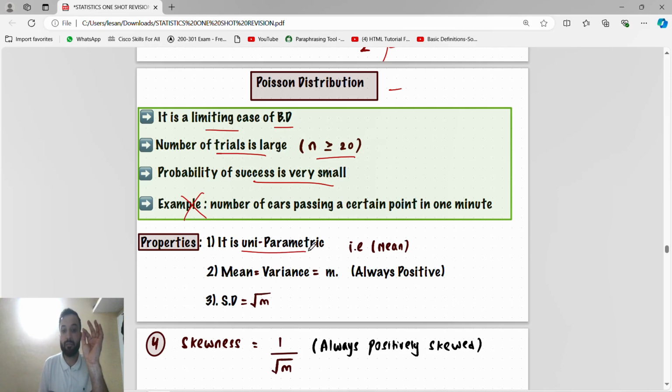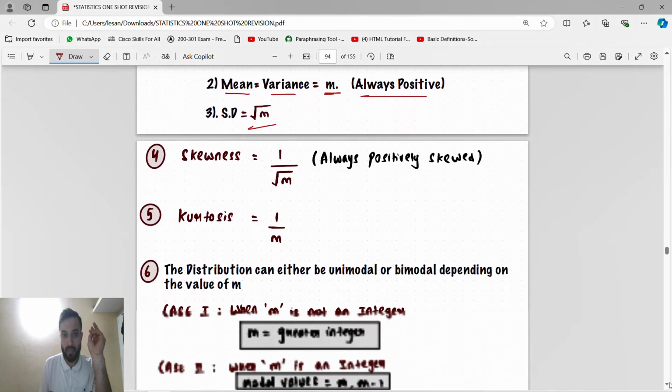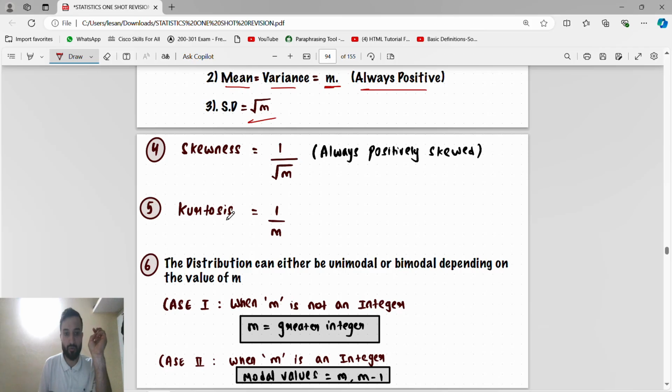Why uniparametric? Because in Poisson distribution, guys, mean is equal to variance. Whatever the mean is, it is the same as the variance, and mean is always positive. Standard deviation is the square root of mean. Skewness is 1 by the square root of mean. Kurtosis is not there. It is always positively skewed.